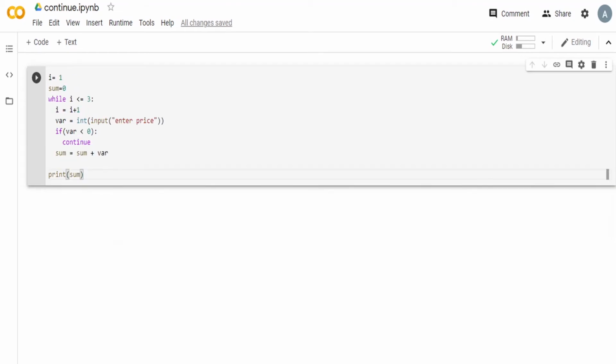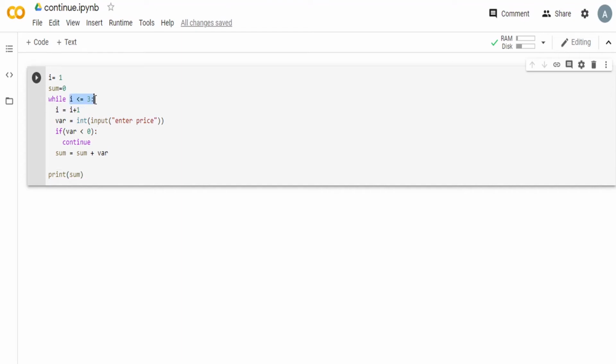This is an example of how the continue statement is to be used with the while loop. Now this is going to be related to a real life thing. Suppose there is a machine which calculates the total amount of the items you have purchased, and there is a limit of only up to 3 items for now. So it will give you the total of the 3 purchases that you made.